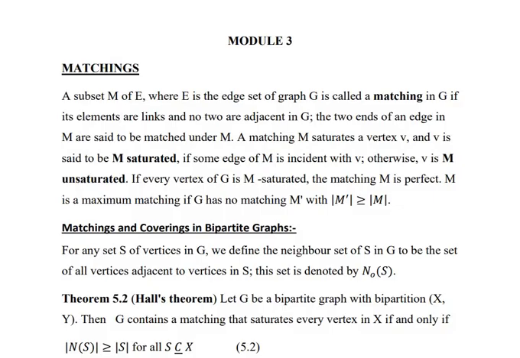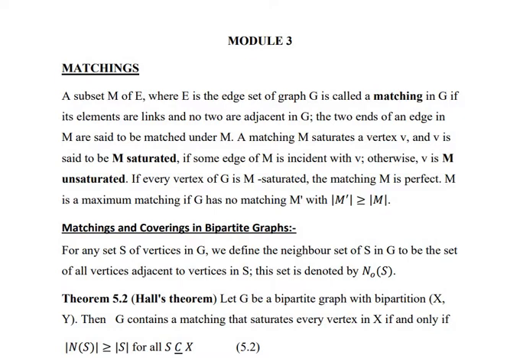The first topic that we are going to discuss in this module is matchings. A subset M of E, where E is the edge set of graph G, is called a matching in G if its elements are links or edges and no two are adjacent in G. That is, the two ends of an edge in M are said to be matched under M in that case.